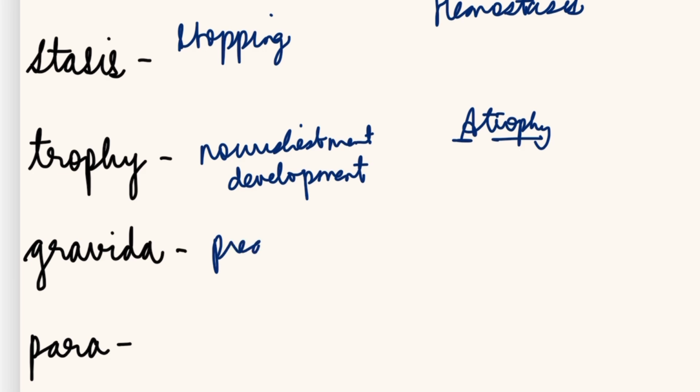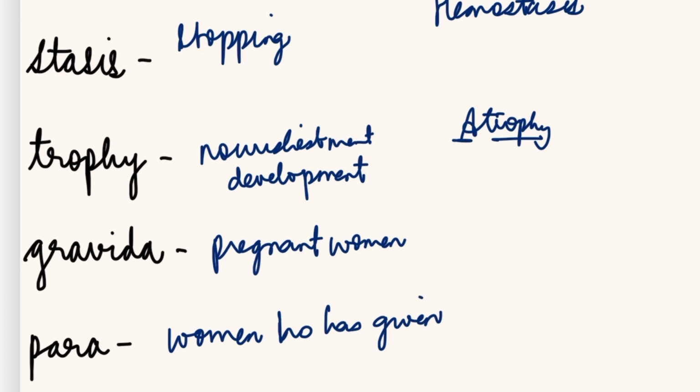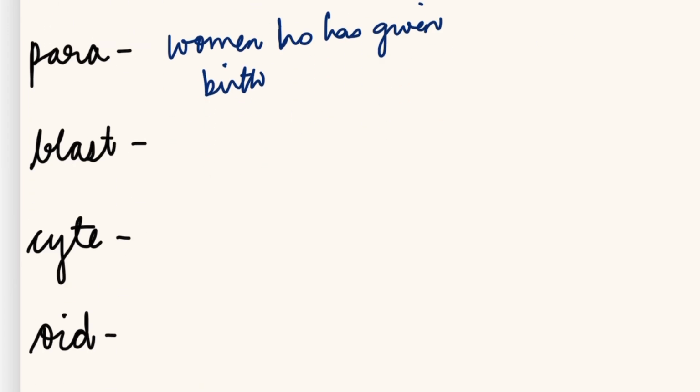Gravida. Gravida means a pregnant woman. Para. Para means a woman who has given birth and the child has crossed the period of viability. So it is used in gynae. So in developing countries, for example, in India, the period of viability is between 24 to 28 weeks. Blast is an immature cell.